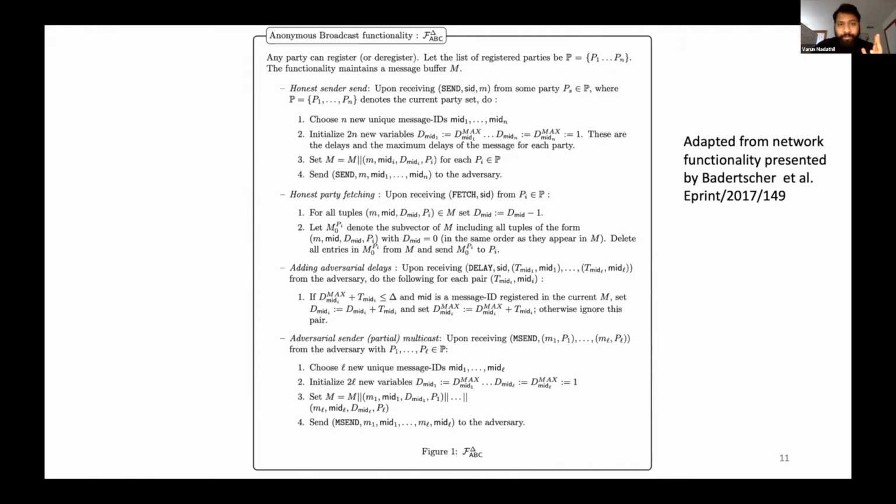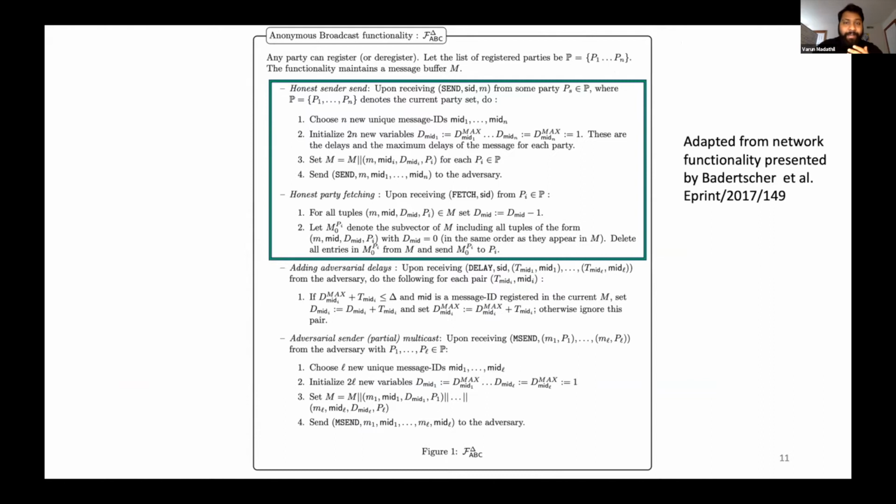Now, as you would naturally expect for any network functionality, like an anonymous broadcast functionality, you should allow the sending and the receiving of messages. That is, any party should be able to send a message to the entire network in an anonymous way, that is, without its identity being attached to the message.